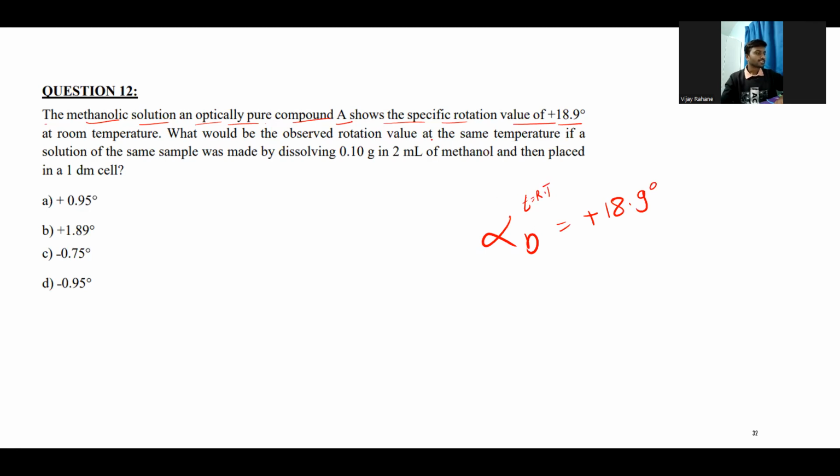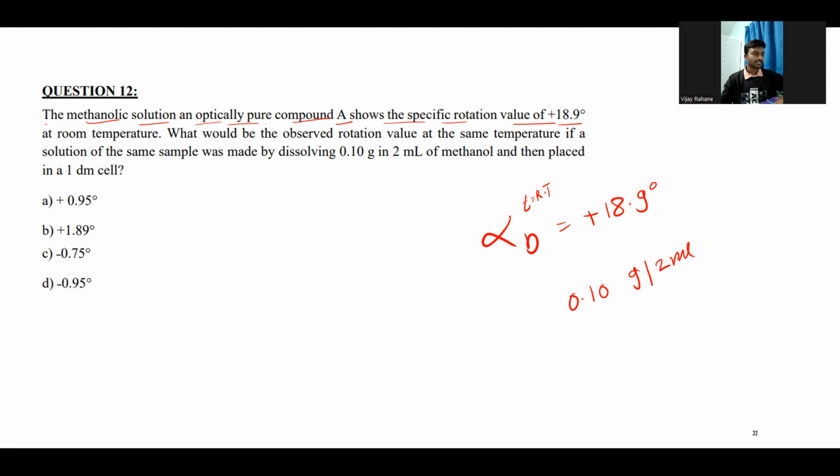What will be the observed value at the same temperature if the solution of the same sample was made by dissolving 0.10 gram in 2 ml?